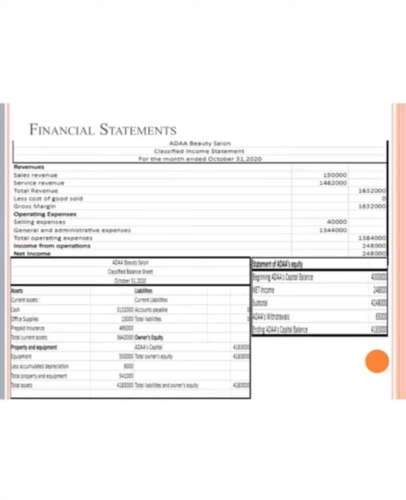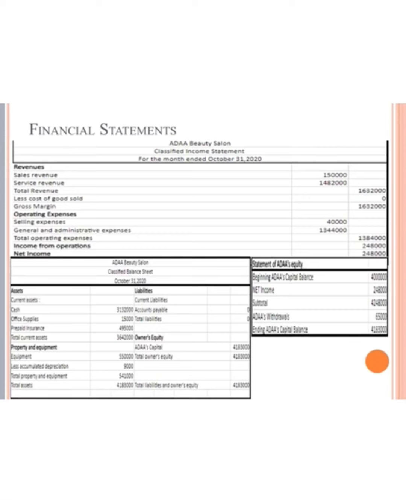Financial statements. There are classified income statement, statement of owner's equity, and classified balance sheet. To find classified income statement, you need revenues and operating expenses. Revenues. Net sales is our sales revenue and service revenue. Sales revenue equals 150,000 and service revenue equals 1,482,000. So our total revenue equals 1,632,000. Less cost of goods sold equals 0. And gross margin respectively equals